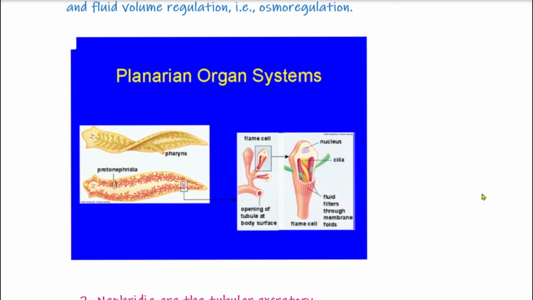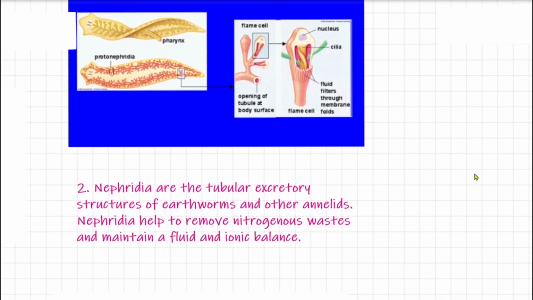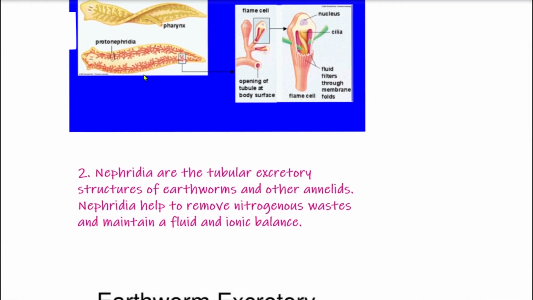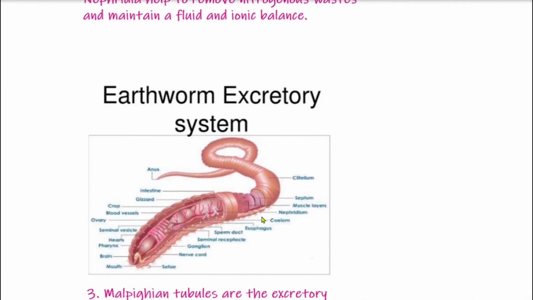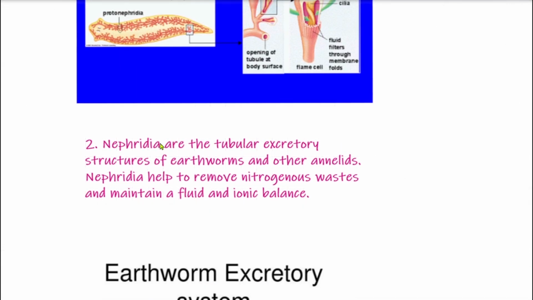This is the main difference between nephridia and protonephridia. Nephridia are open on both ends. They open outside through the pores as well as inside into the body cavity.